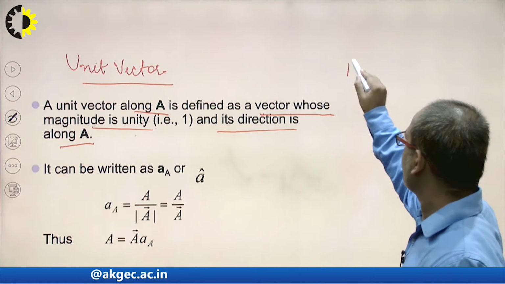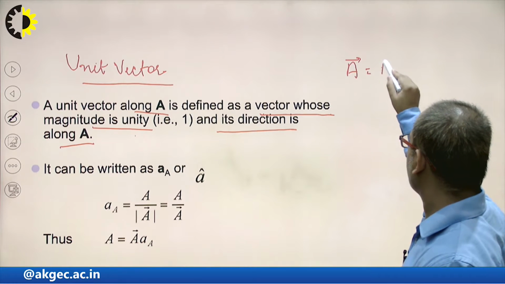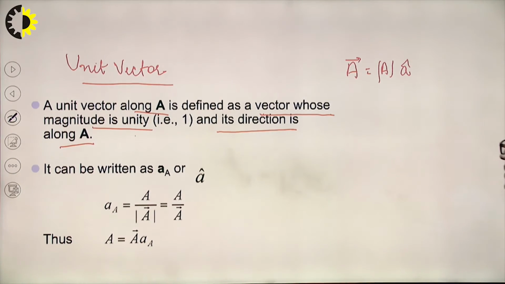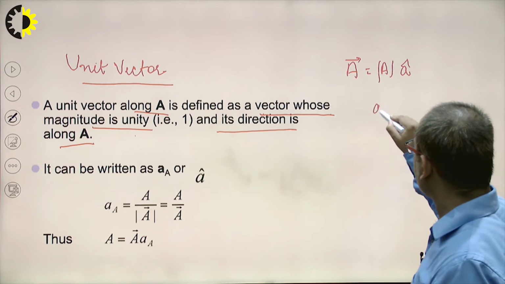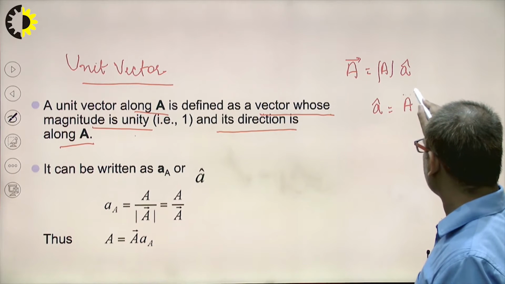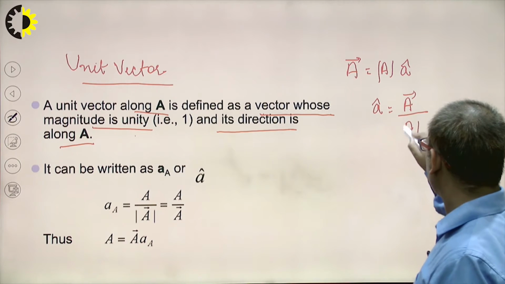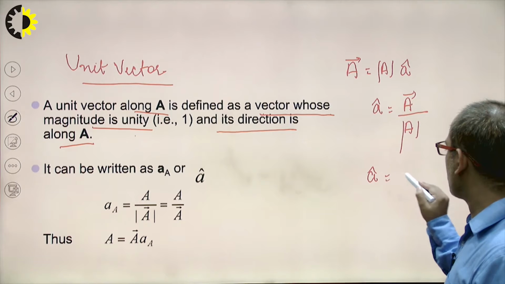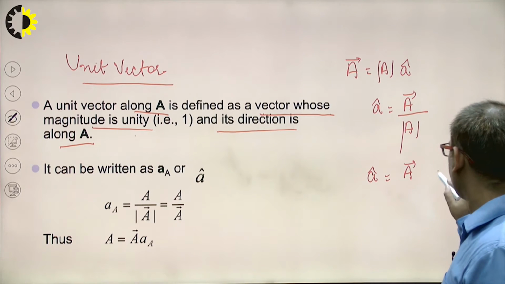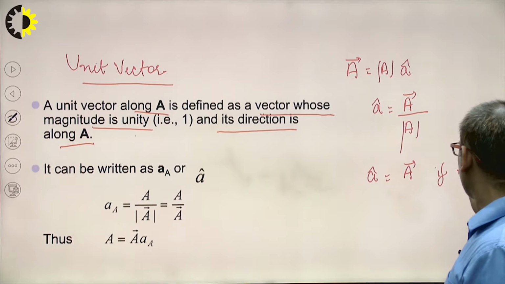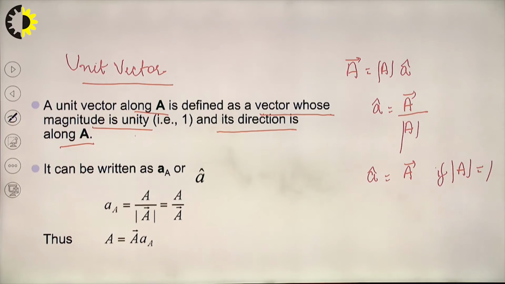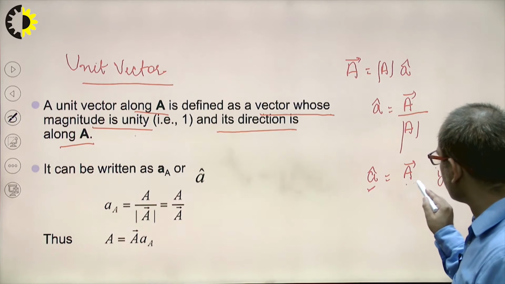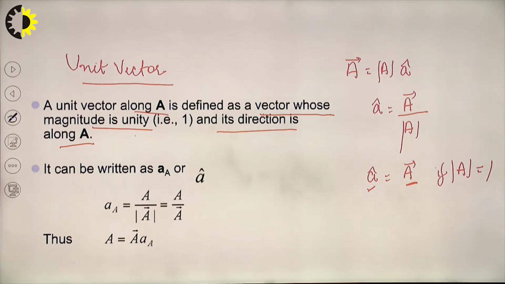A vector is equal to the magnitude of A multiplied by its unit vector. The unit vector A cap is equal to A vector divided by the magnitude of A. And the magnitude of A cap is equal to 1, and its direction is along the direction of the main vector.